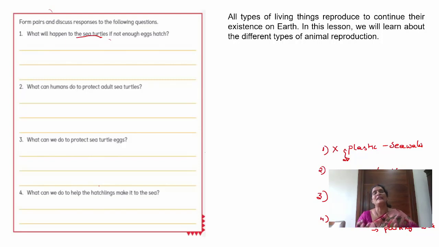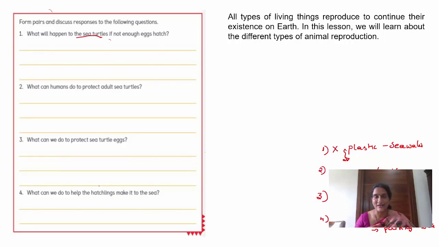Like that, all living things reproduce. All living things reproduce to continue. Okay, children. Though our great grandparents are not alive, still we are continuing the family.